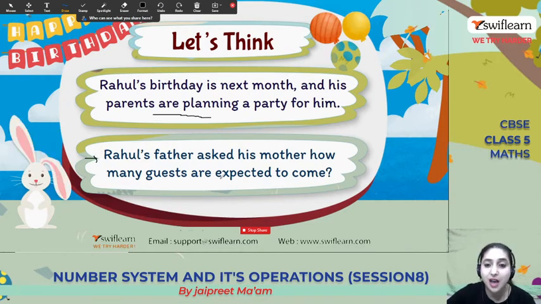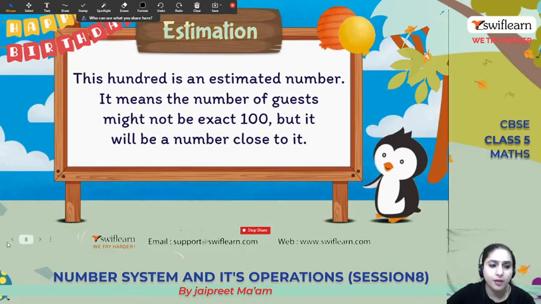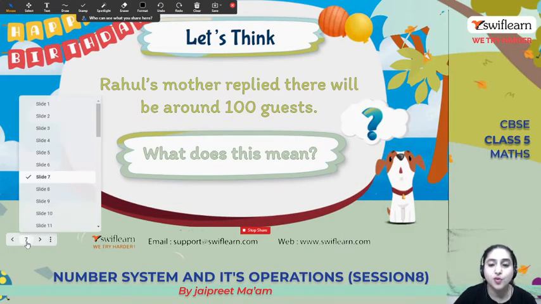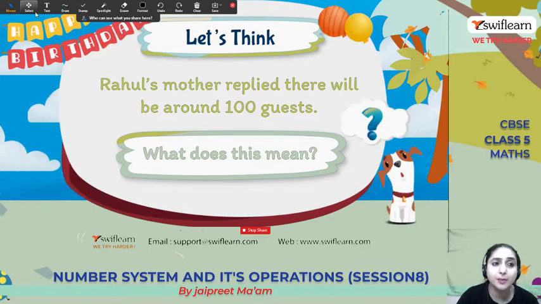Rahul's father asked his mother how many guests are expected to come. Her mother replied, around 100 guests. So 100 guests, what do you mean by this?